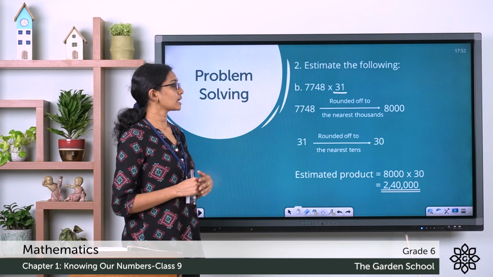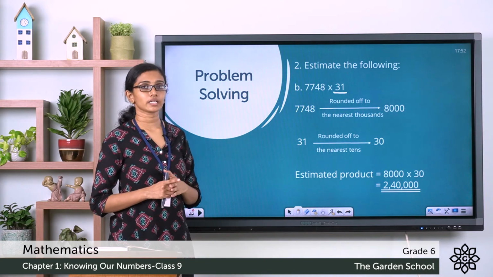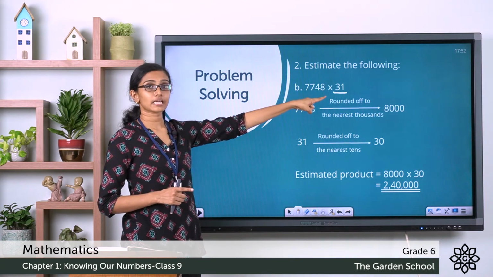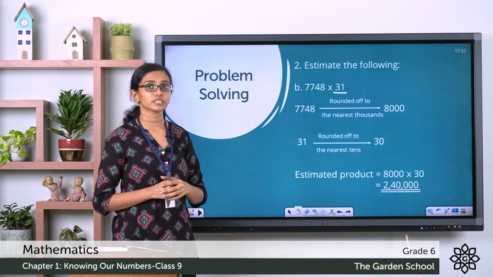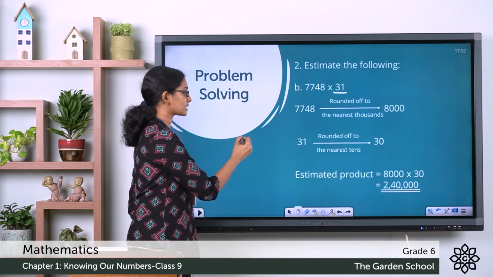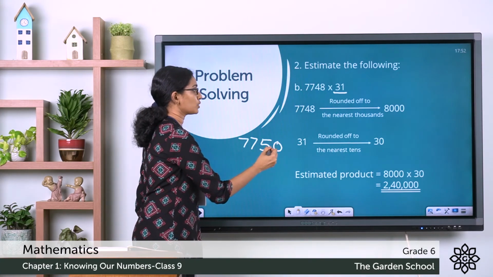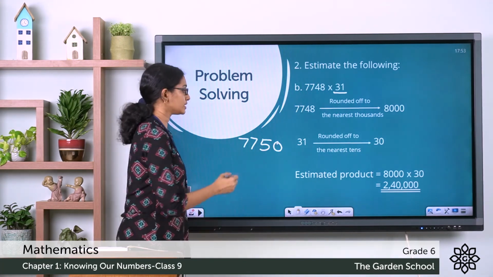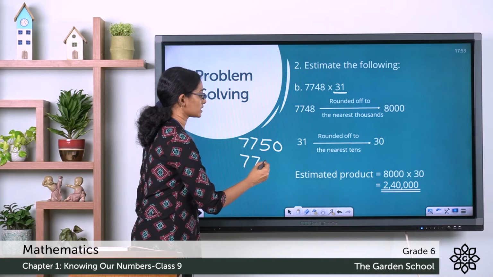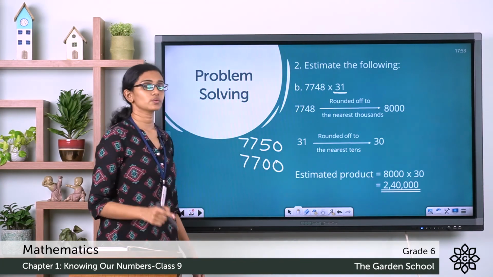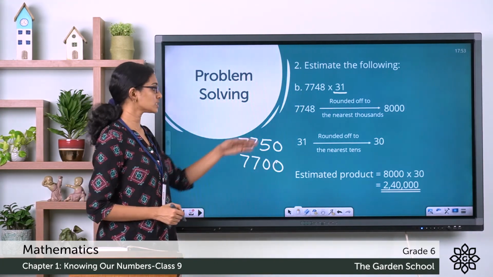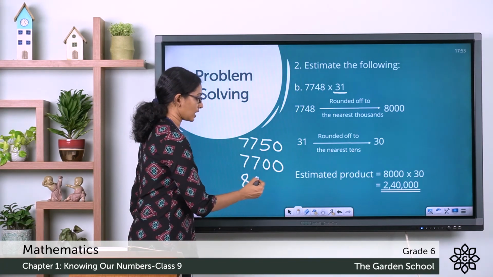Now what about the other number, 7,748? You can round this off to the nearest tens, hundreds or even thousands. So when you round it off to the nearest tens, what you get is 7,750. When you round it off to the nearest hundreds, what you get is 7,700. And when you round it off to the nearest thousands, what you get is 8,000.